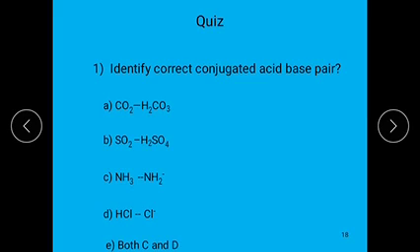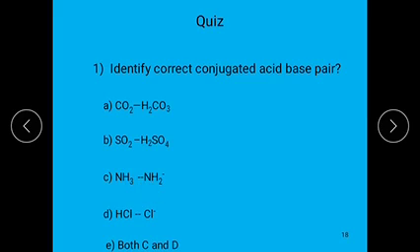But according to the definition, a conjugate acid base pair differs by one proton. Next, sulfur dioxide and H2SO4, here also the difference is two protons, so it is not a conjugate acid base pair.